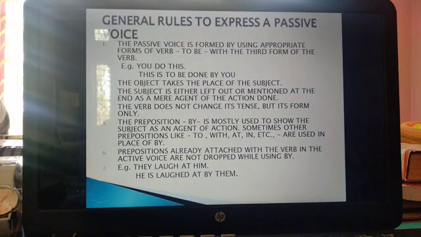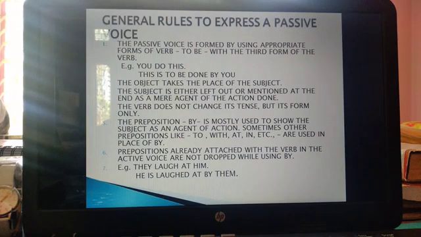Number 4, the verb does not change its tense but its form only. So the tense of a sentence does not change. If the sentence is in present tense, in the passive voice also it will remain in present tense. Only the form of the verb, like do, will change to done. Then number 5, the preposition by is mostly used to show the subject as an agent of action. Sometimes other prepositions like to, with, at, in, etc. are used in place of by.